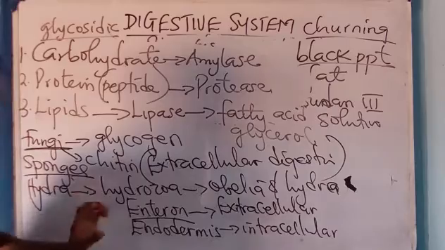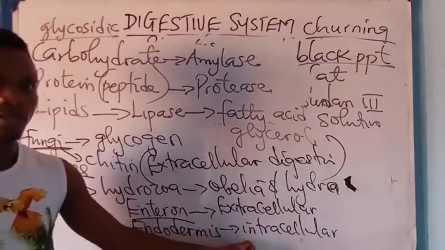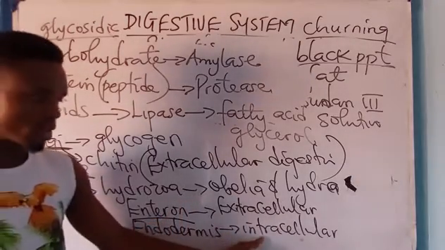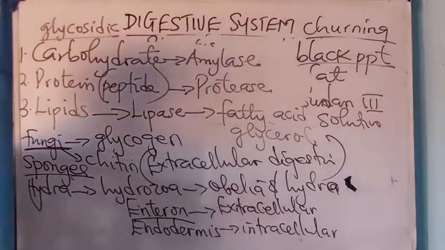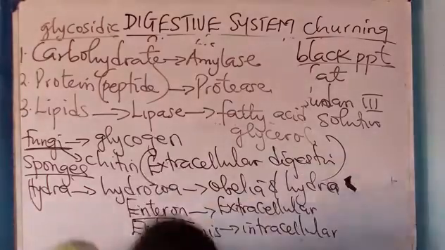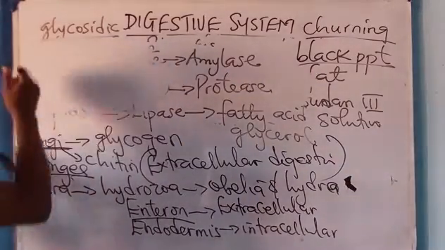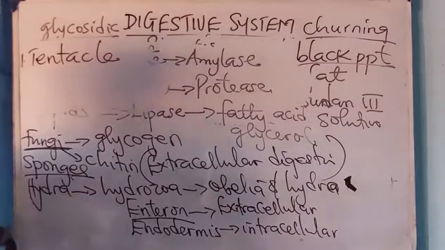there is hydra to be specific. It undergoes extracellular and what? Intracellular. Extracellular occurs where? In the enteron. While intracellular occurs where? In the endodermis. Now, what is the locomotory organ of hydra? It is what? Tentacle. The locomotory organ of hydra is called tentacle.